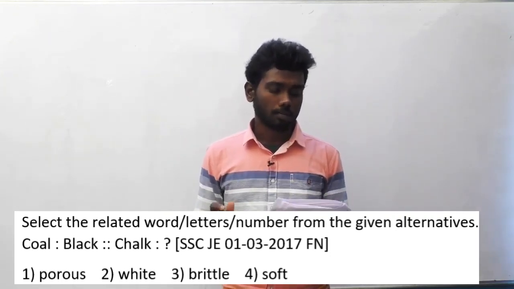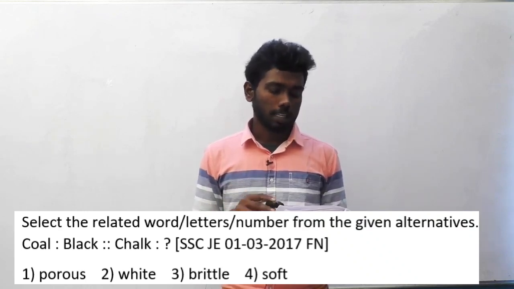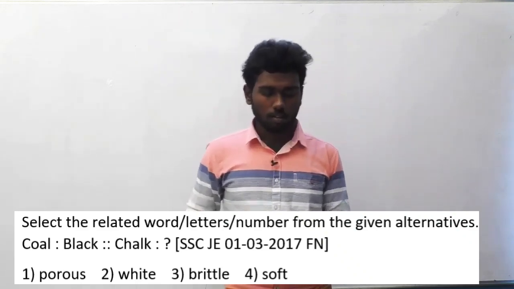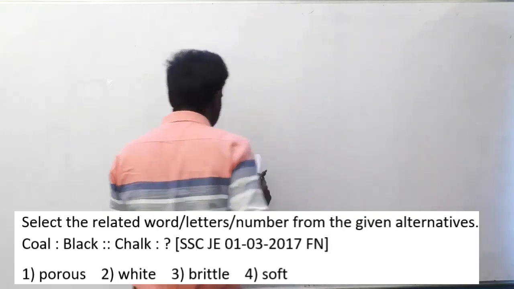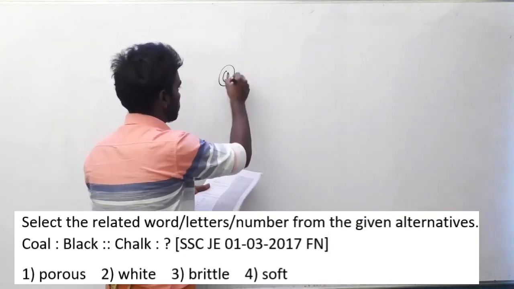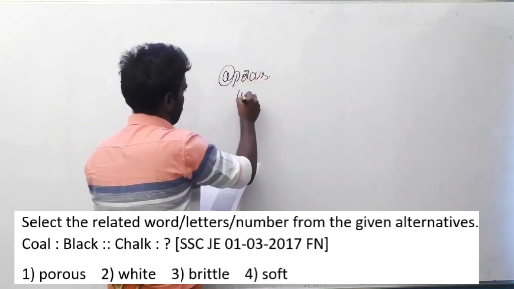The options are option A porous, option B white, option C brittle and option D soft. When you look at the options clearly, they are like the properties of a chalk piece.